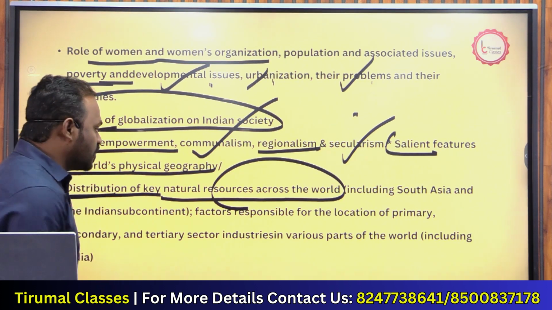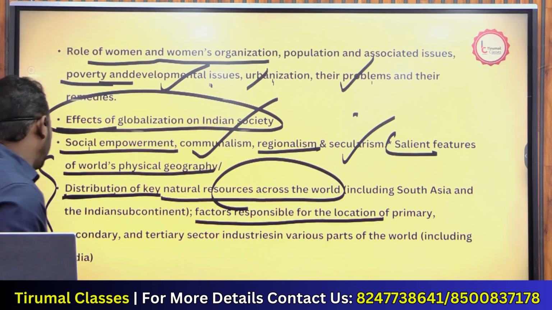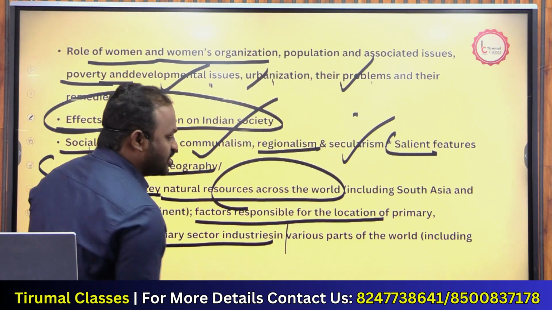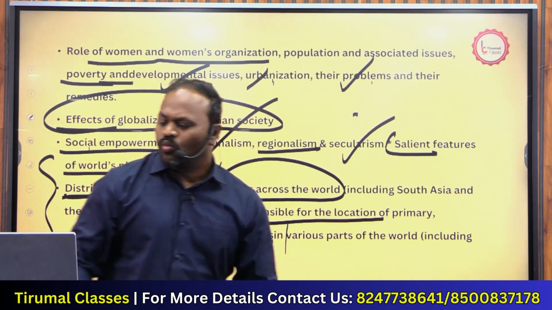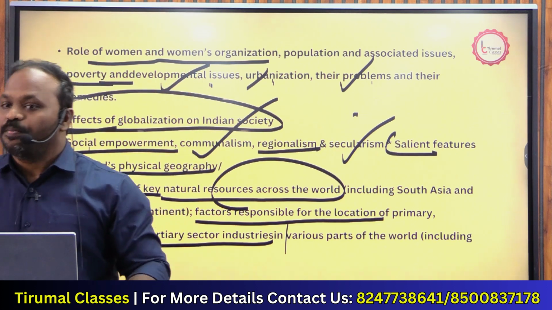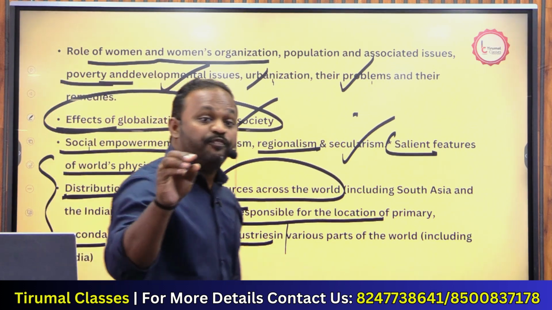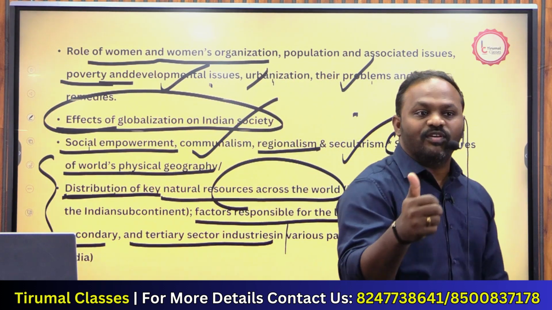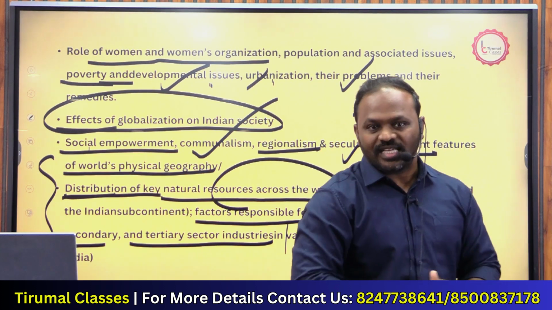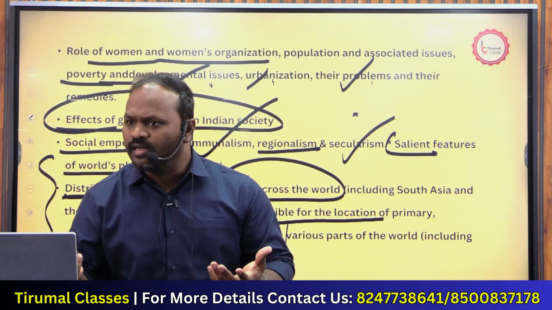Subcontinent. Like factors responsible for location of primary, secondary and tertiary sector industries across the world. What are primary, secondary, tertiary sectors? Primary is agriculture related, secondary is manufacturing industries, third is service industries. IT industry is a service example. Transportation, communication, what are they called?